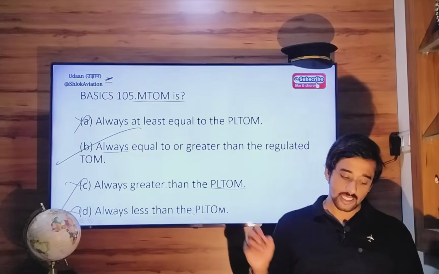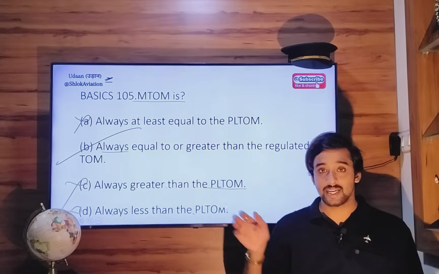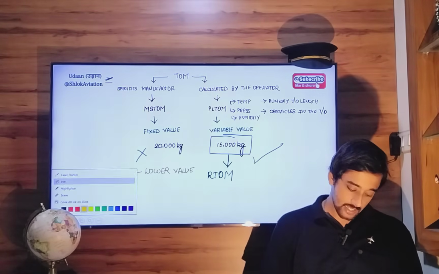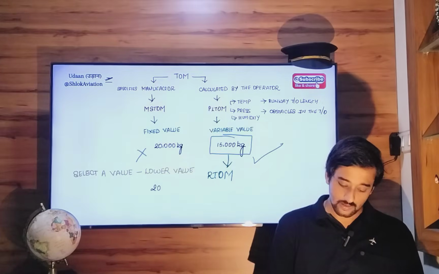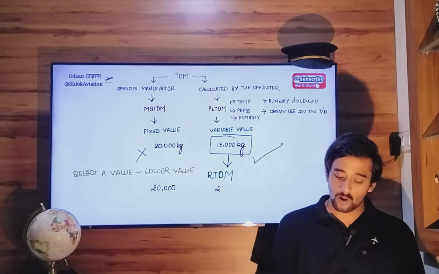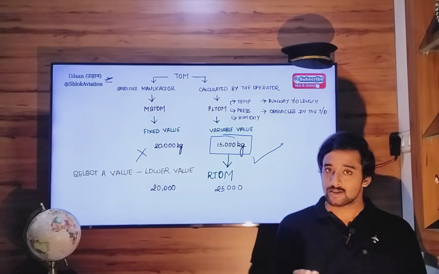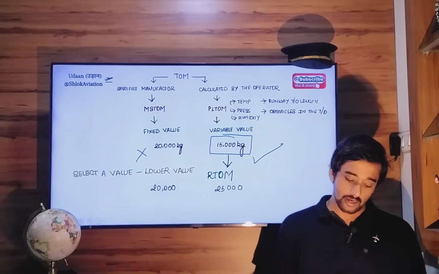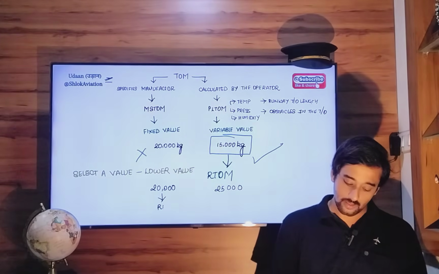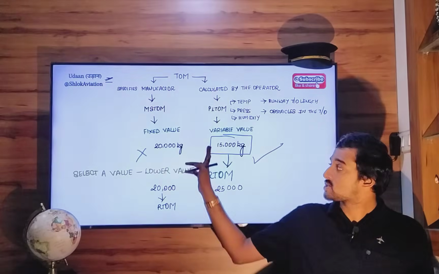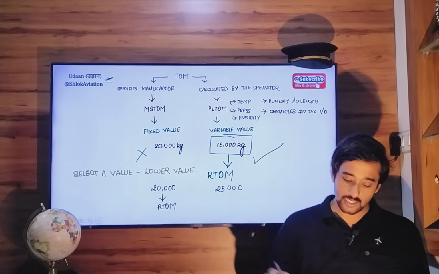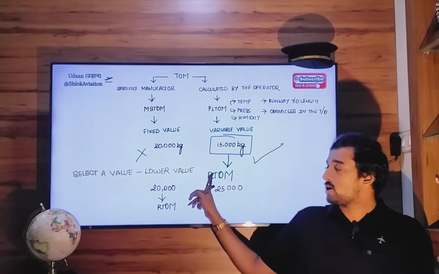Similarly, if the maximum structural takeoff mass is less than performance limited takeoff mass, then this will become your regulated takeoff mass, right? If it's more than performance takeoff mass, then your performance takeoff mass will become your regulated takeoff mass.